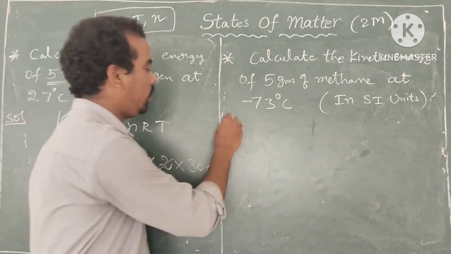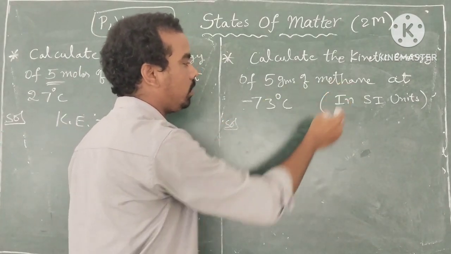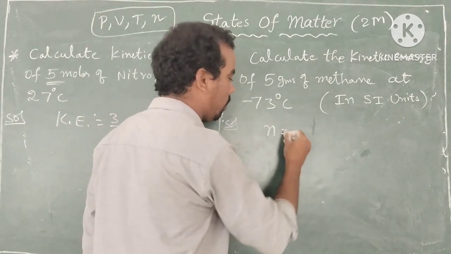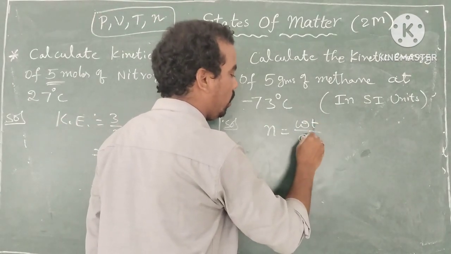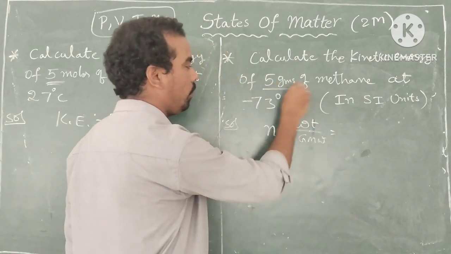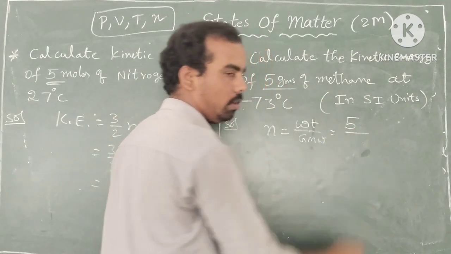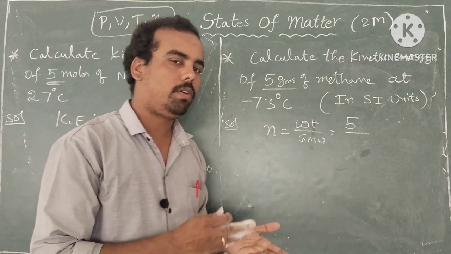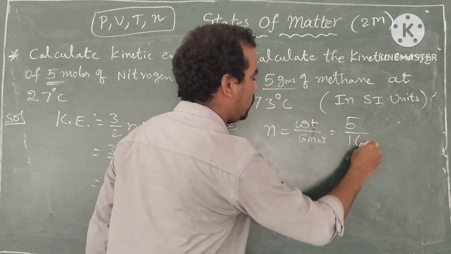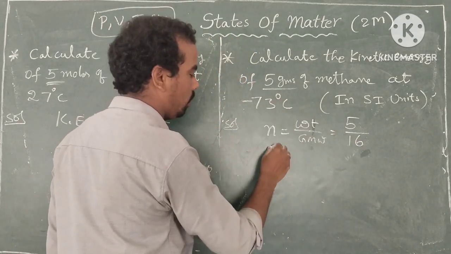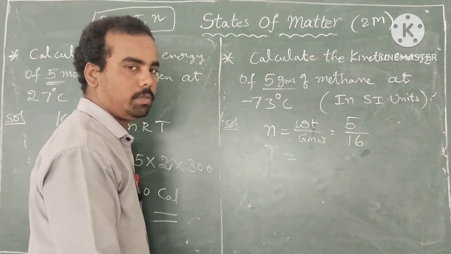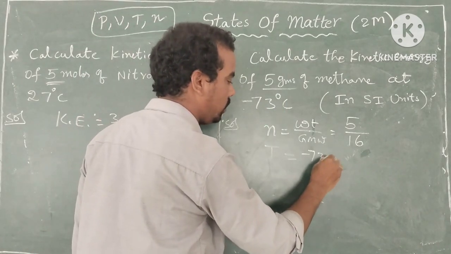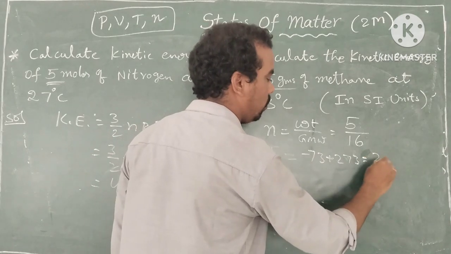Next, calculate the kinetic energy of 5 grams of methane at minus 73 degrees centigrade. So first convert into number of moles. Number of moles is weight by gram molecular weight. The weight is given as 5 grams. What is the gram molecular weight of methane? Methane formula is CH4: carbon 12, 4 hydrogens 4, so 16. So 5 by 16. Next, the Celsius temperature is converted into absolute temperature. So minus 73 plus 273 is equal to 200.